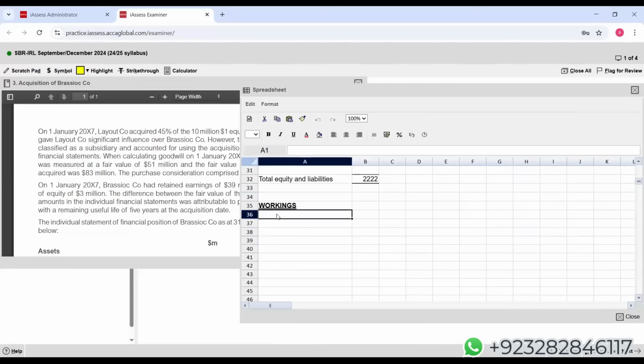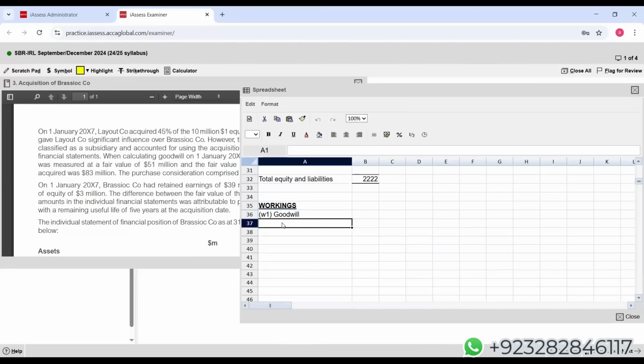I would say pre-populated SOFP. An examiner has given us working 1. And let me tell you one thing, students: the actual CB platform does not work as fast as your normal Excel at home. So you have to have a little bit of patience as well. And I hope you are not using it for the first time, so you should have a little bit of an idea.